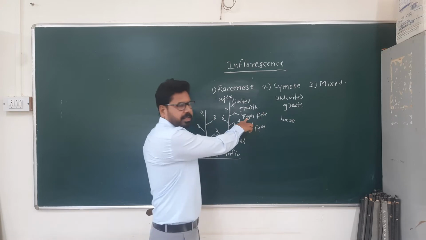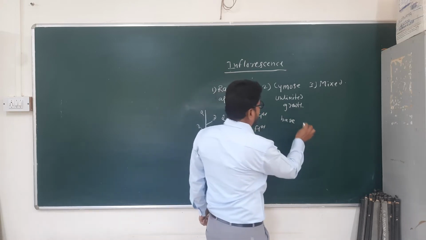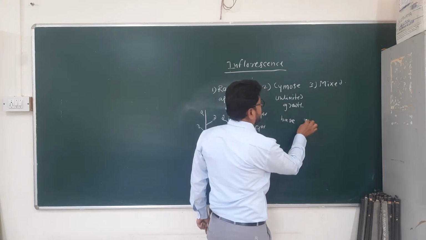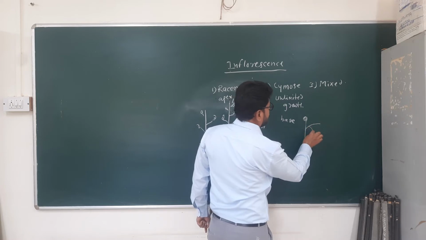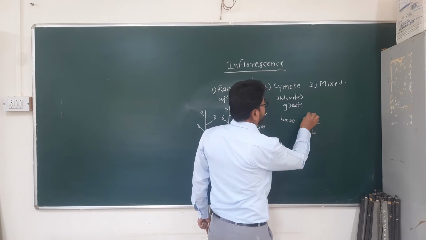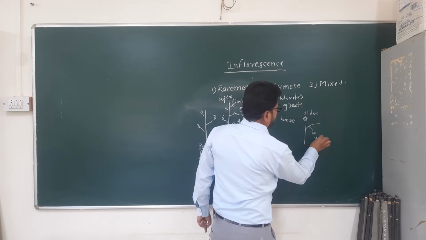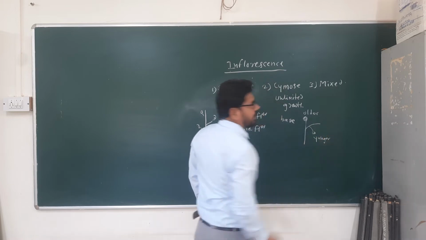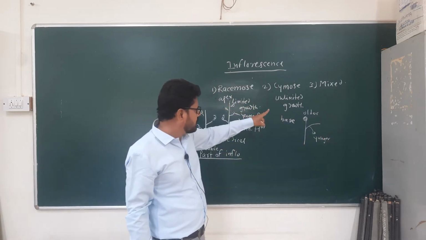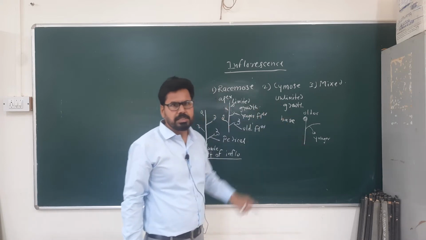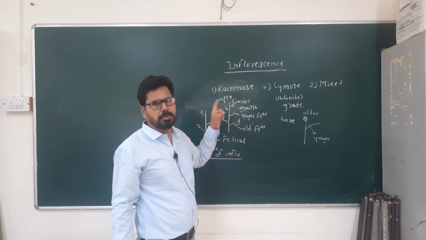Here younger flowers are at the apex, older flowers are at the base. In cymose, suppose the main axis ends in a flower, it produces a lateral branch and that produces a flower. This is the older flower and this is the younger flower. Means in racemose, younger flowers are at the apex, and in cymose, the younger flowers are at the base. This is the main difference between racemose and cymose inflorescence.